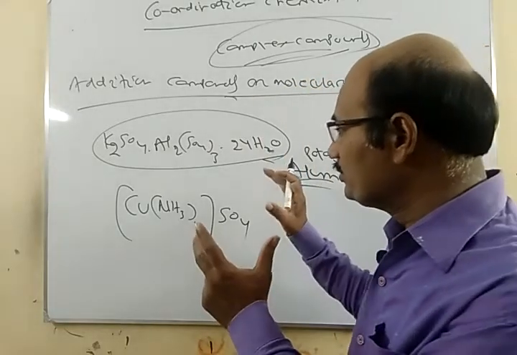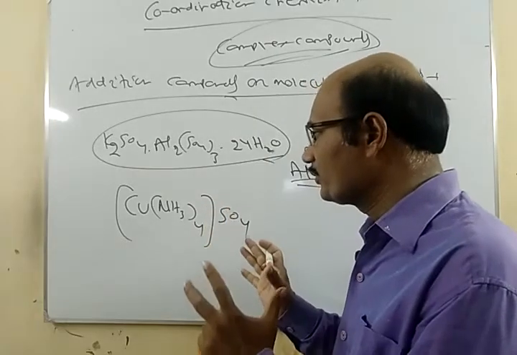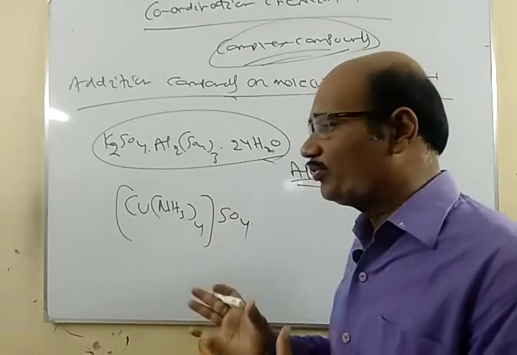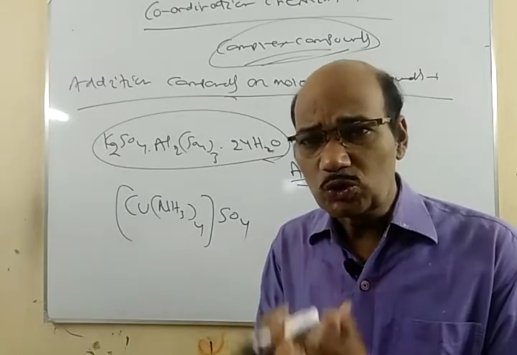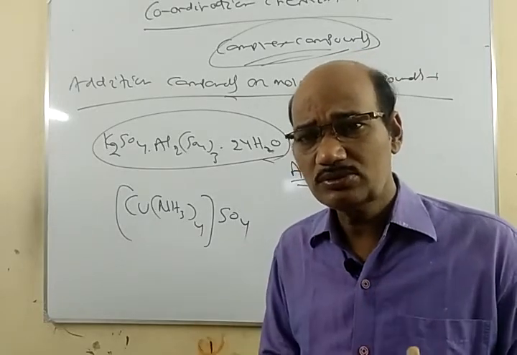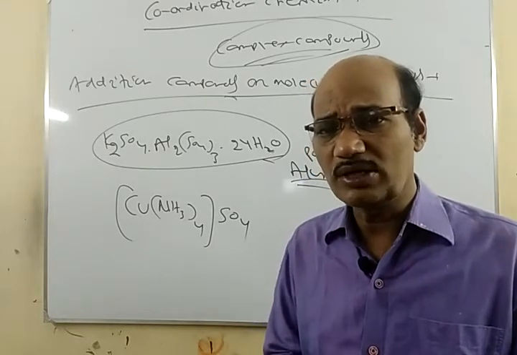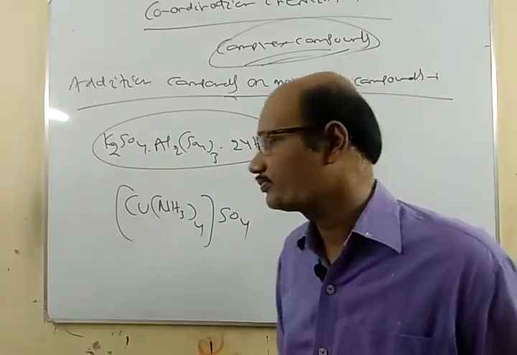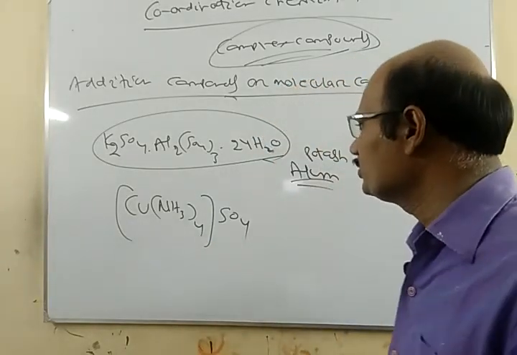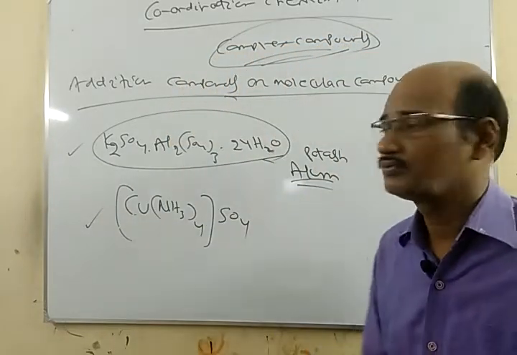So, these compounds we obtain whenever we take a solution of a mixture of two different simple compounds and evaporate the extra water. Finally, we get the addition compounds. This is an addition compound, and this is also an addition compound.